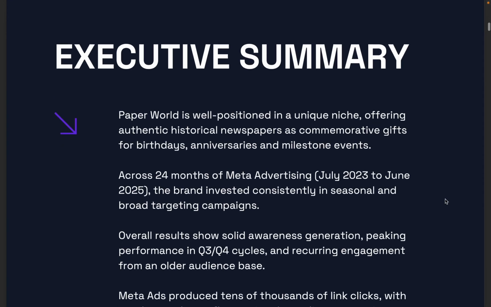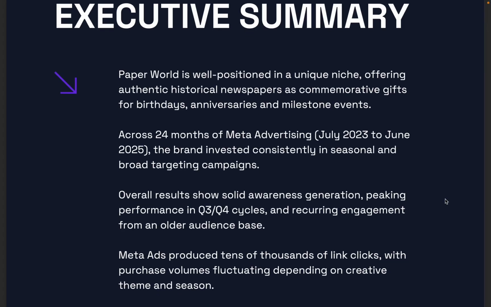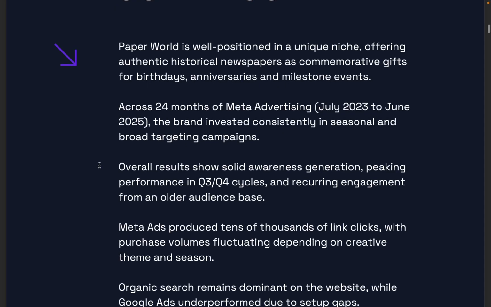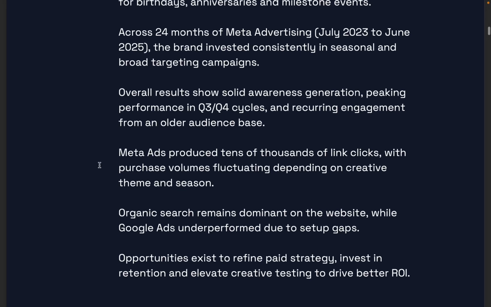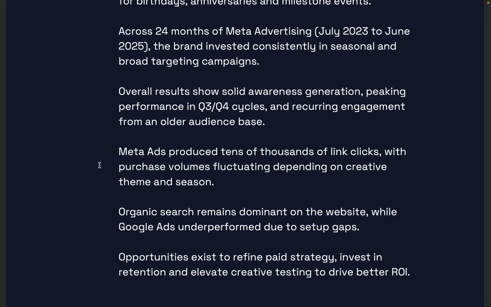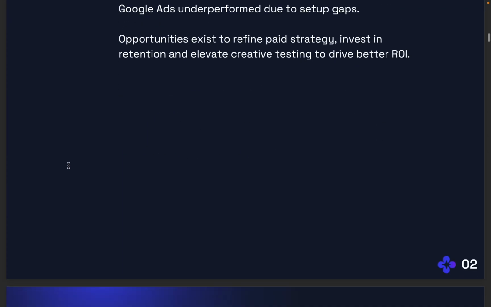We didn't write any of this ourselves. So none of this is handmade or handcrafted. This is in fact what KnowYourMarket.ai returned. And as you can see, it gave some overview here of how the business operates and an overview of how the marketing data reflected performance, and then suggested that there were some opportunities available as well. Again, all of this generated from the inputs that I provided a moment ago. No human intervention was applied to generate this.